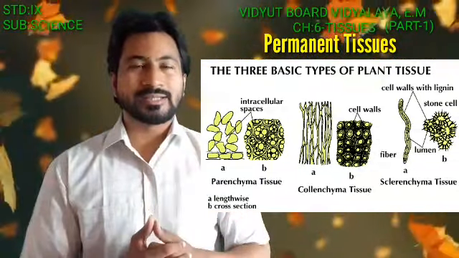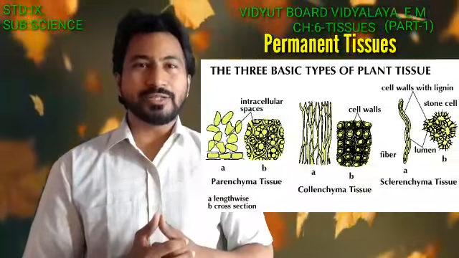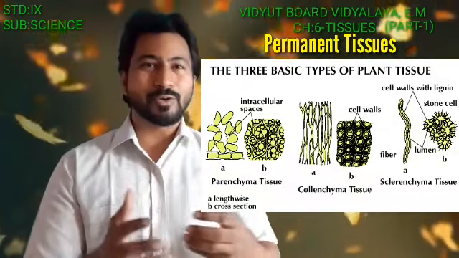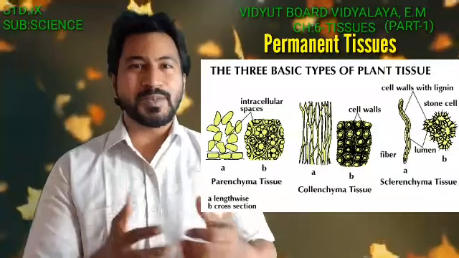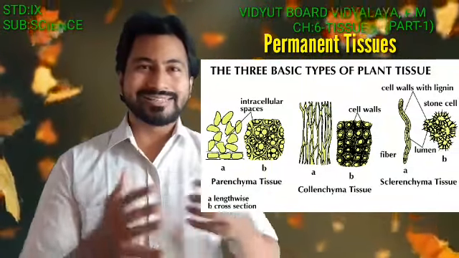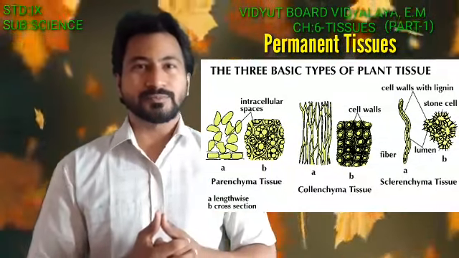The first one, that is the parenchyma. Now the parenchyma tissue is said to be the stuffing tissue. Wherever there is any sort of space in a typical root or stem or a particular leaf, that is basically filled up by the parenchymatous tissue.